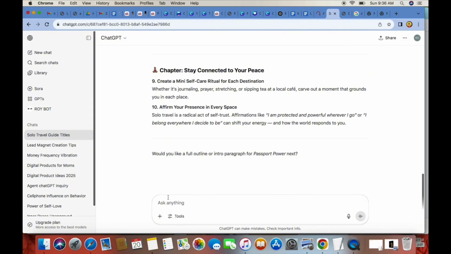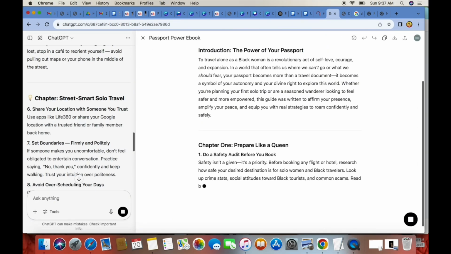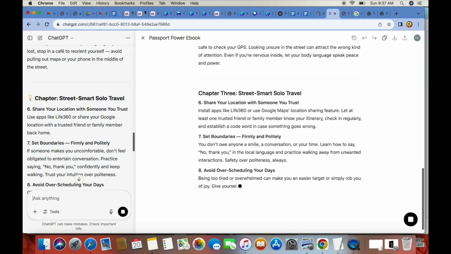So we are going to type, write an ebook based on, again, my title that I chose, Passport Power, how Black women can travel solo with confidence, and include the above tips. And then as you see here, it prints out an actual ebook for you.